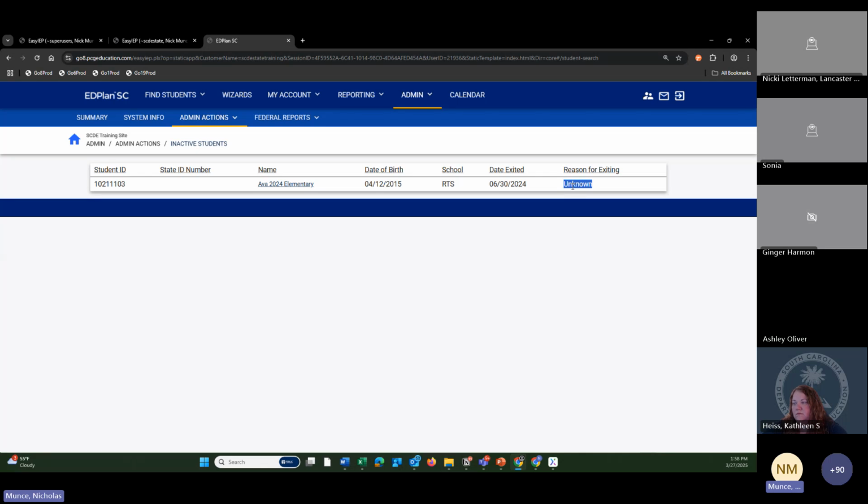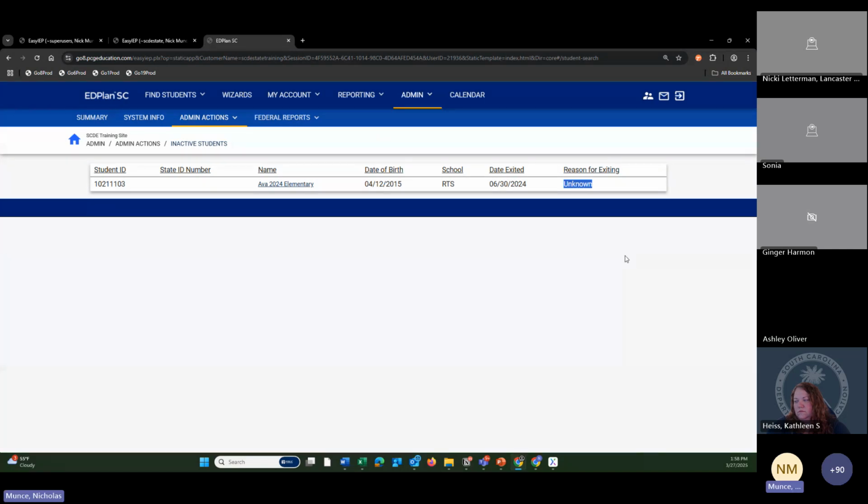If they were, those students remained active. But if there was a student who was in your system, but not in the file on September 7th, 2024, they were exited with a generic date of June 30th, 2024, the last day of last year's reporting period, and a generic reason of unknown.